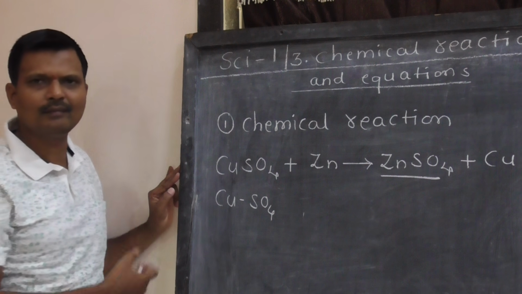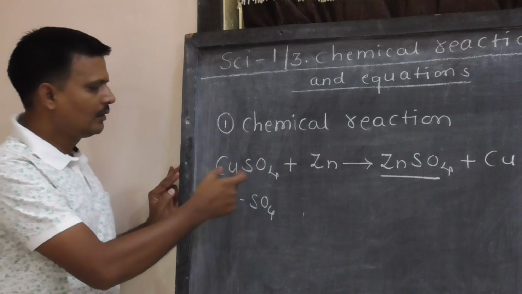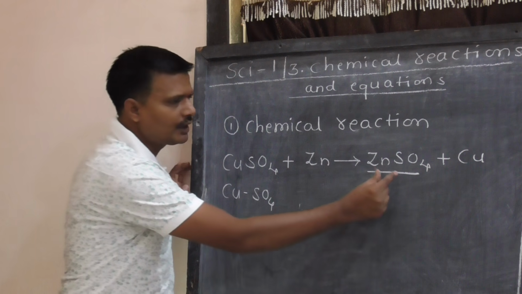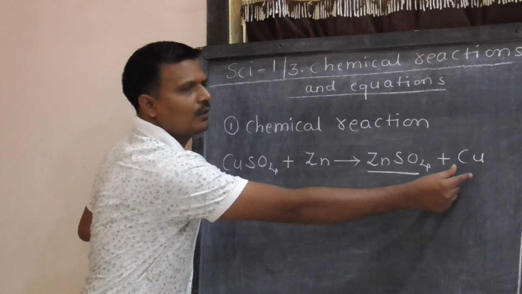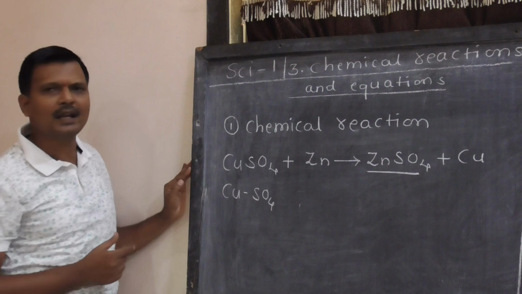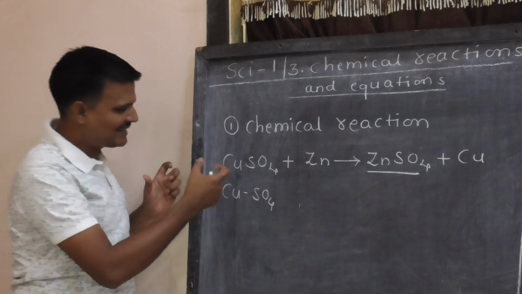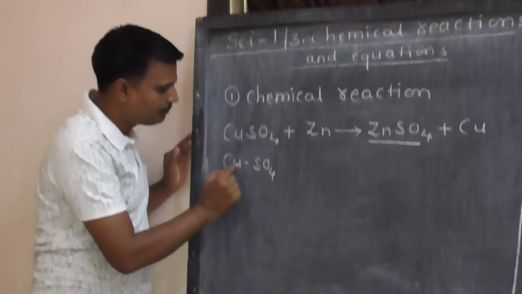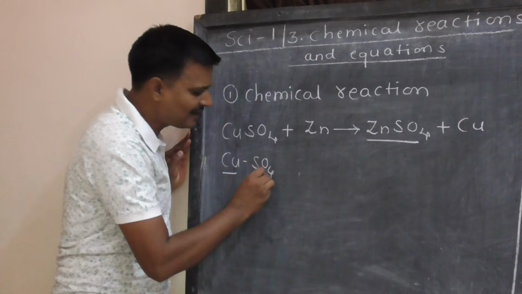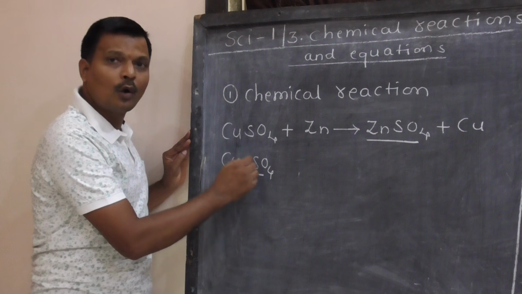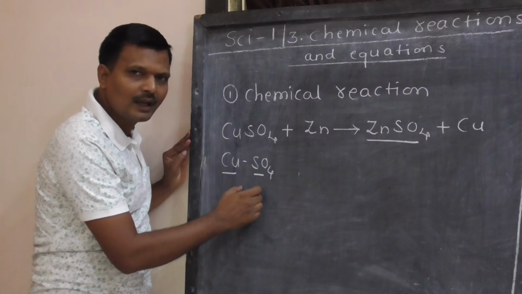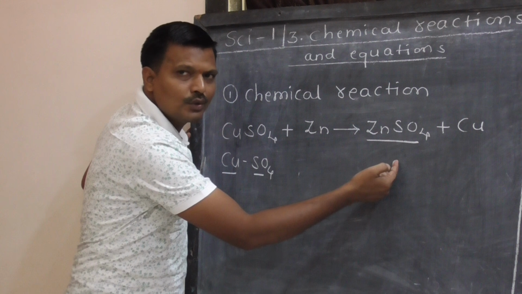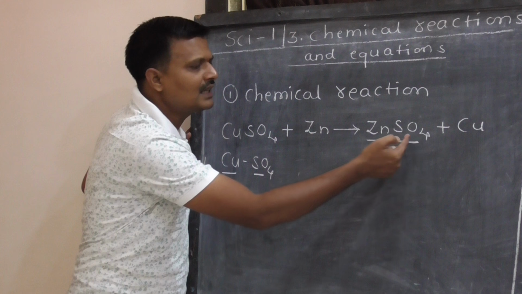I repeat, copper sulfate when reacted with zinc, it gives zinc sulfate plus copper. This is an example of chemical reaction. But exactly what has happened over here? A chemical bond between copper and sulfate got broken and it is transformed into a new substance, that is zinc sulfate.